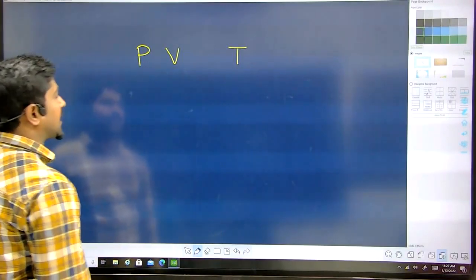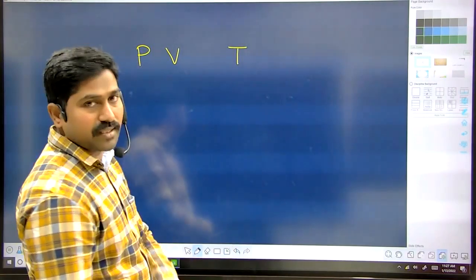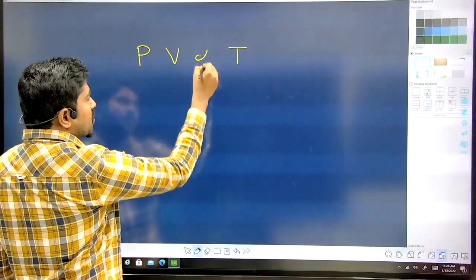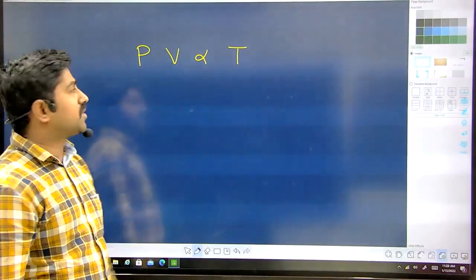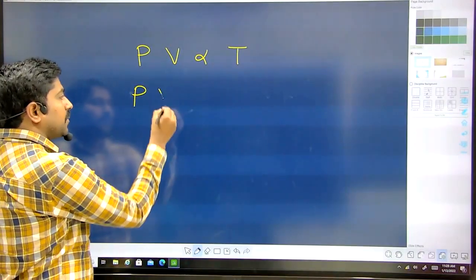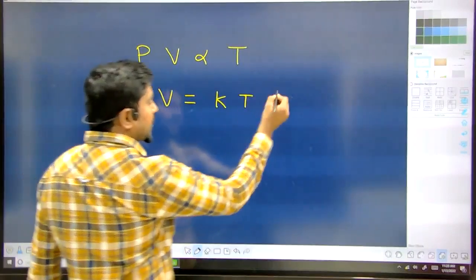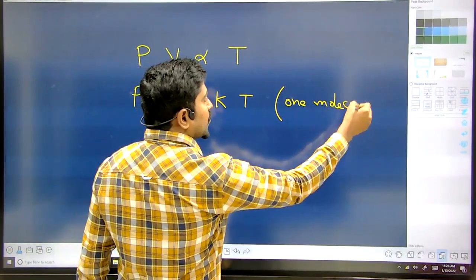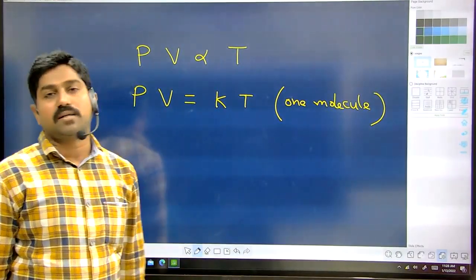For any particular ideal gas, I think all of you know about Boyle's law and Charles' law. From those laws we can write this. Simply, PV is proportional to temperature. The product of pressure and volume is directly proportional to temperature. Then we can write PV equal to some constant into temperature. And this formula we have written only for one particular molecule of gas.